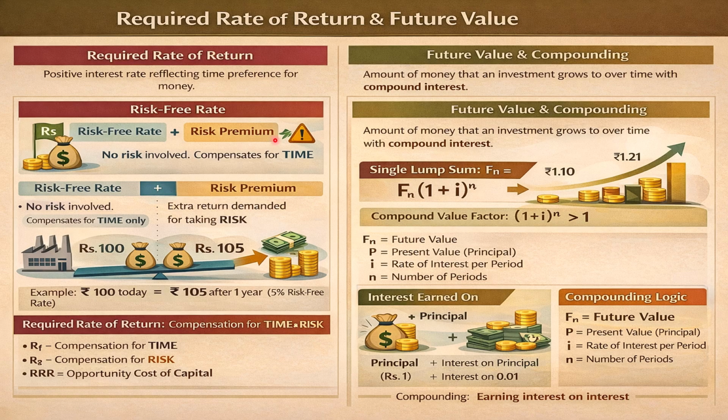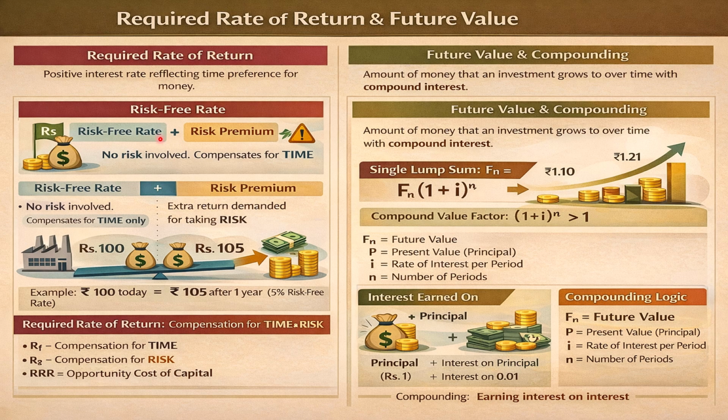concept of value and return. The first is the required rate of return method. The required rate of return method is about at what percent we are going to commit our funds. So let's say we commit rupees 100 for 1 year, and after 1 year we get rupees 105 at the rate of 5% interest. So the risk free rate is 5%, which we get additionally after the completion of 1 year as rupees 5 interest.